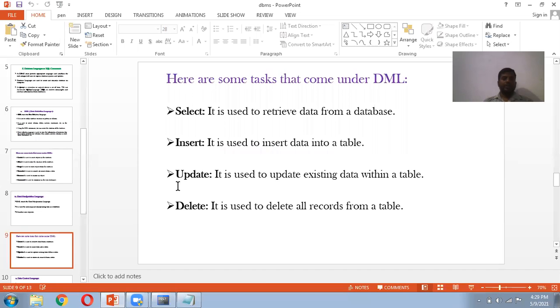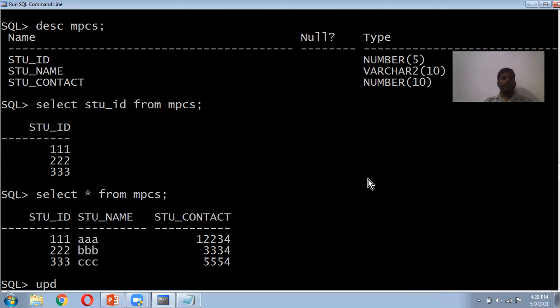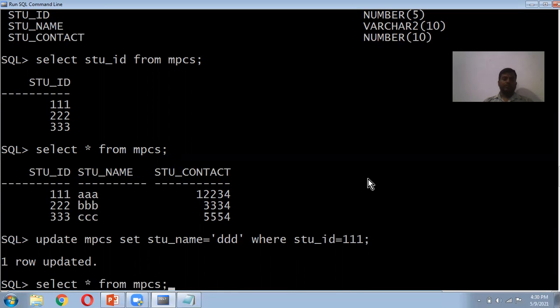Now the update command. Update command we use to update existing data in the table. So how to update here? Update NPCS, set student name is equal to some value DDDD, where student ID is equal to some value 111. So this is the update on the NPCS table. It will update the table.